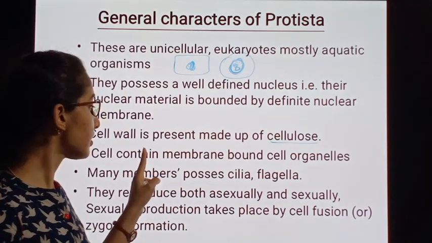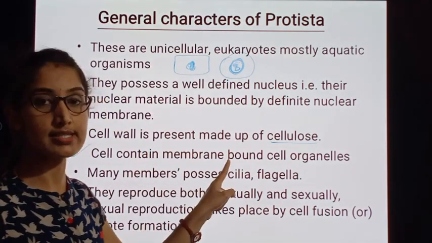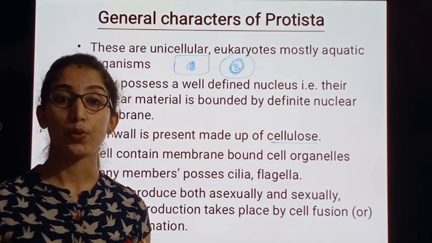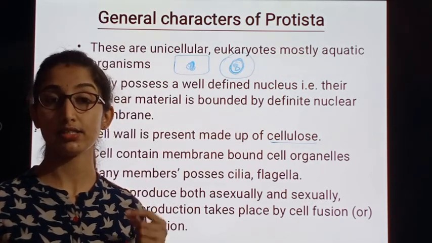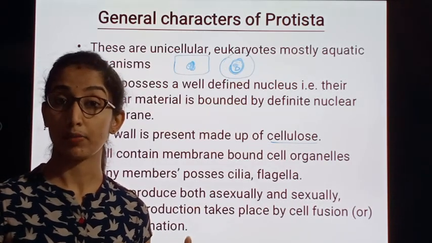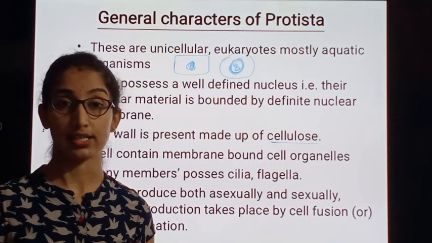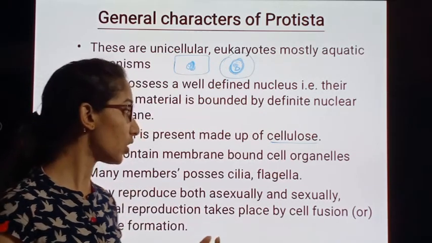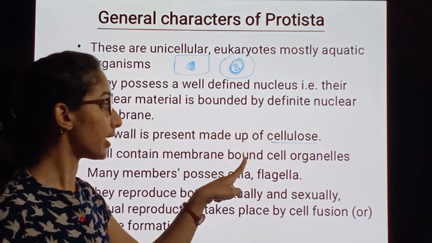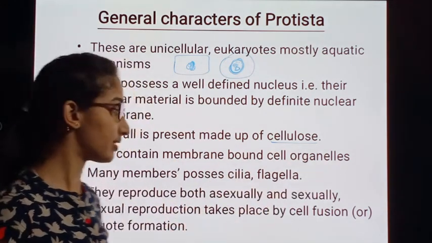But these membrane bound cell organelles are absent in prokaryotic cells. We can take the example of members belonging to Monera, that is bacteria. They do not contain membrane bound cell organelles.